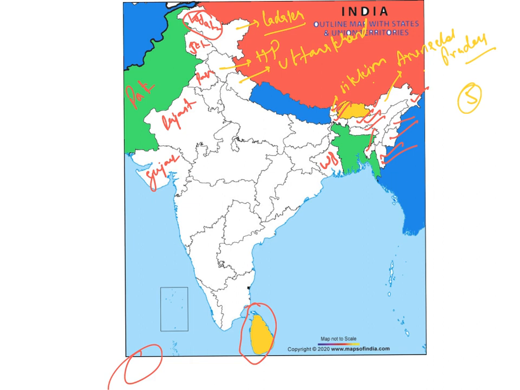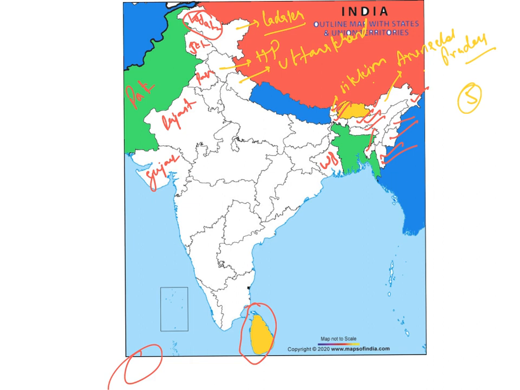And what type of questions can be expected from this topic? Here they will ask the basic questions about the length. For example, Nepal and India share a boundary of which of the following lengths? 1751 kilometers.